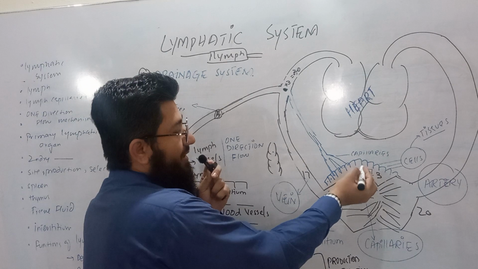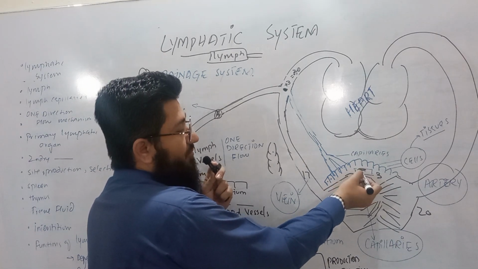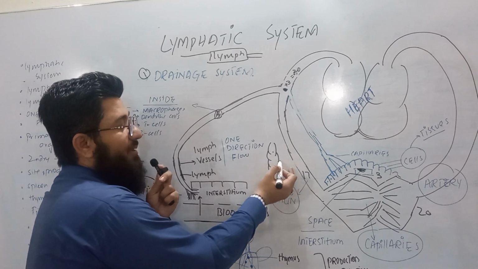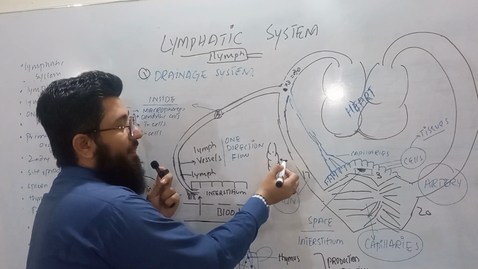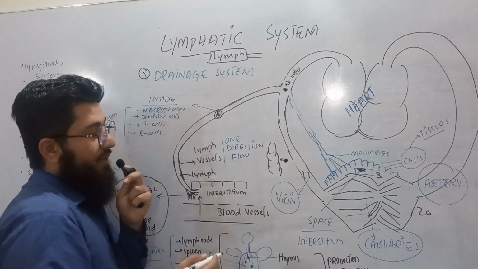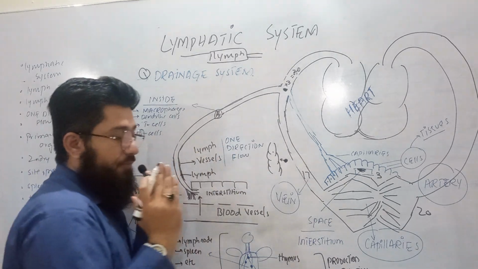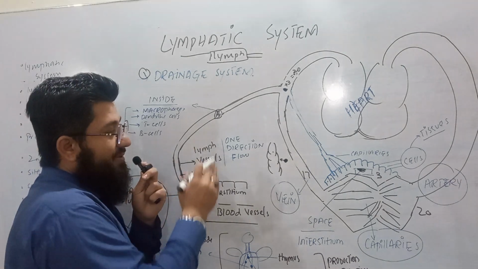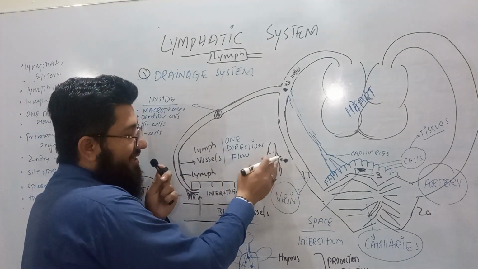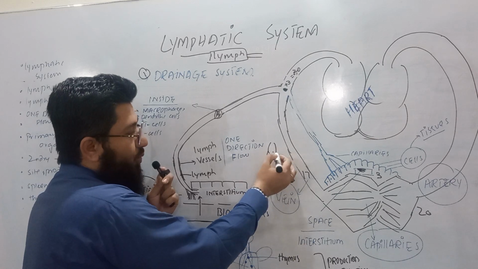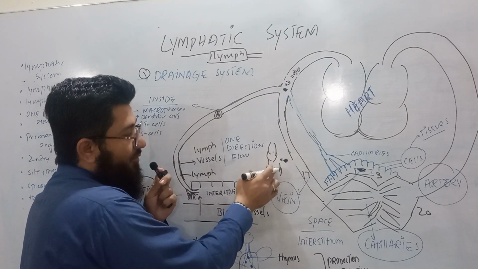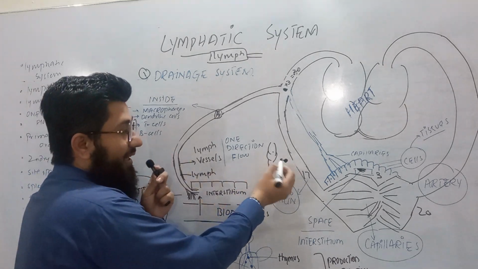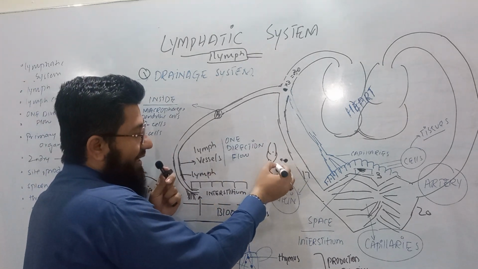Guess what? When the fluid concentration in the tissues increases, that fluid will exert a pressure on this particular valve. Consider this is the fluid. That fluid is exerting a pressure on these walls, which are overlapping. So what happens? These are very elastic, so as the fluid exerts a pressure, they will move inward. Now the fluid has a gateway to enter into the lymph vessel, so the fluid will enter.